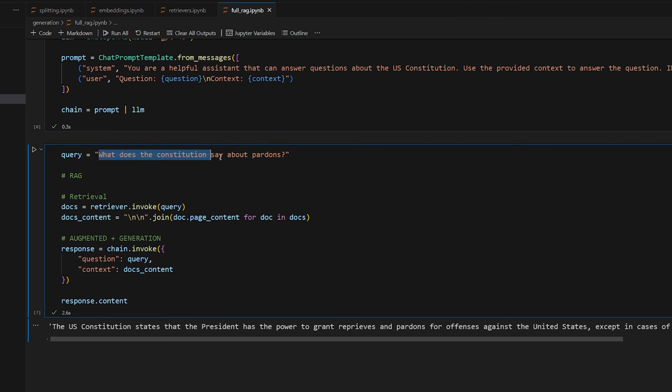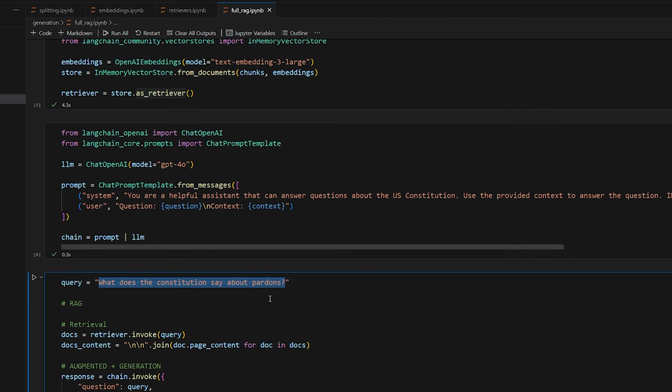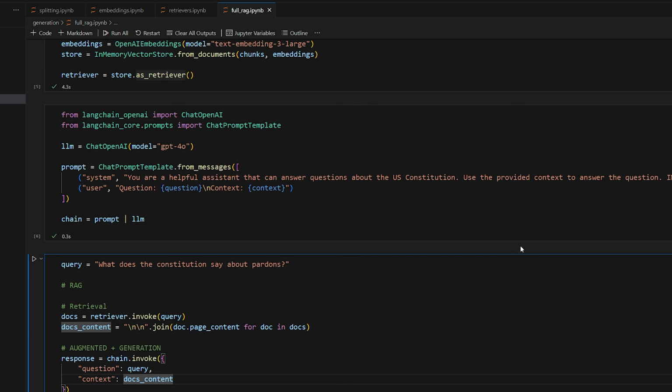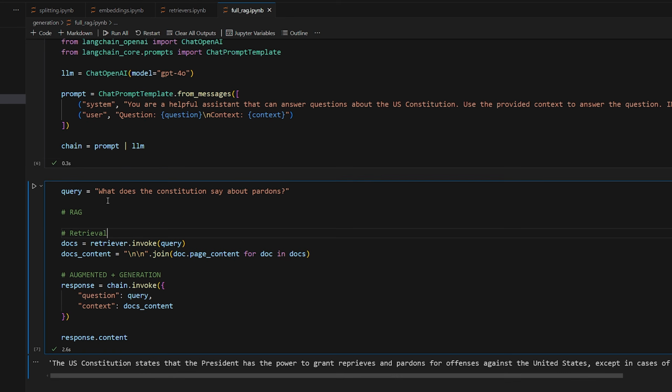We could also change this query here to a question that we know is not answerable from our source document, the U.S. Constitution, and let's see if it says I don't know, or if it hallucinates. So we're going to ask a question like this: is there any plans to change the U.S. Constitution to allow for term limits on senators? The Constitution says that senators have a term of 6 years, but it obviously does not contain any information about future plans to allow term limits on senators. So it should say I don't know.